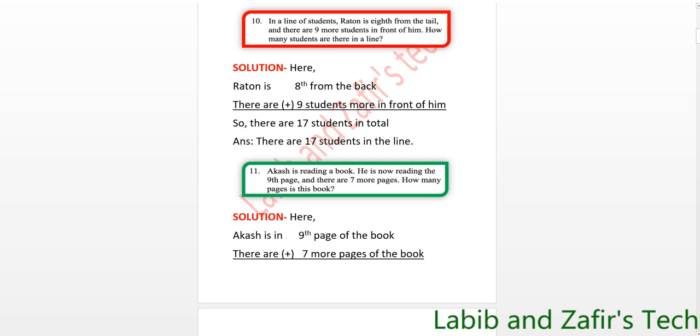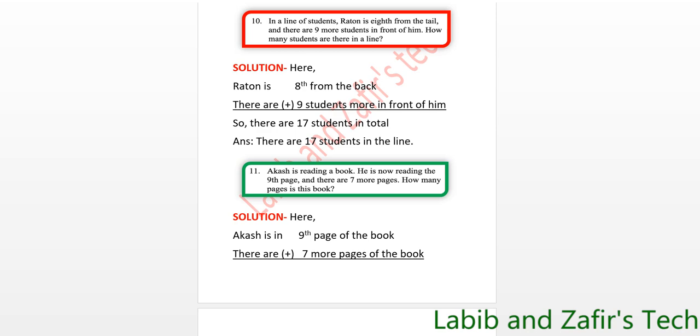Akash is reading a book. He is now reading the ninth page and there are 7 more pages. How many pages is this book? So I repeat again. Akash is reading a book. He is now reading the ninth page and there are 7 more pages. How many pages is this book?